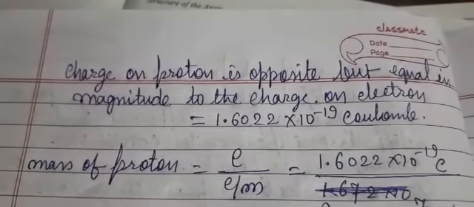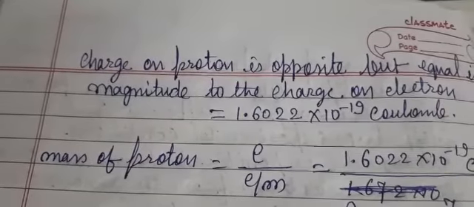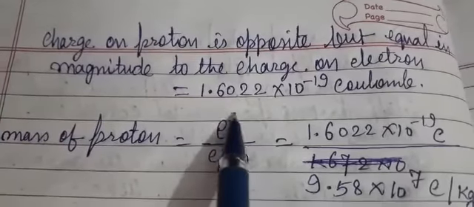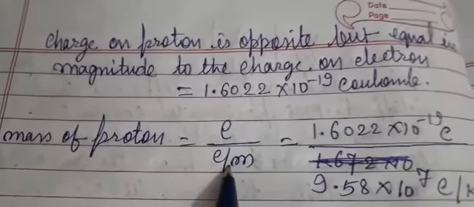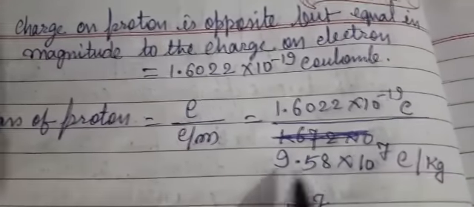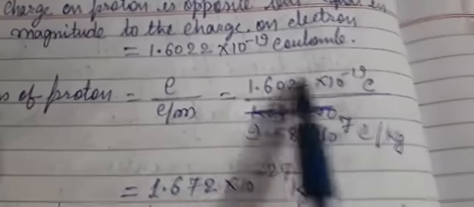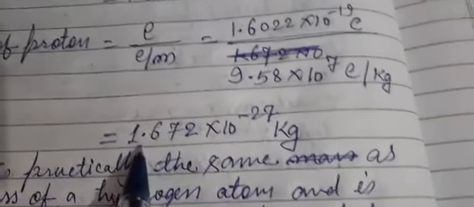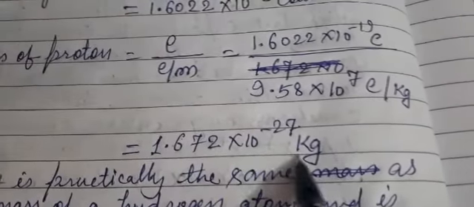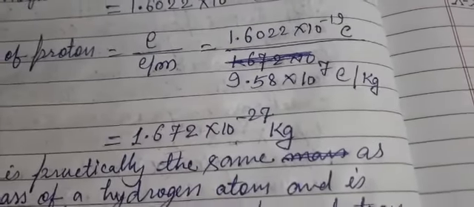Once we know the charge on the proton, and we already determined the charge to mass ratio of the proton, we can find out the mass of the proton by taking the formula e by charge to mass ratio. So this is the value of charge on the proton, and this is the charge to mass ratio of the proton. When we calculate, we get the mass of the proton as 1.672 into 10 to the power minus 27.